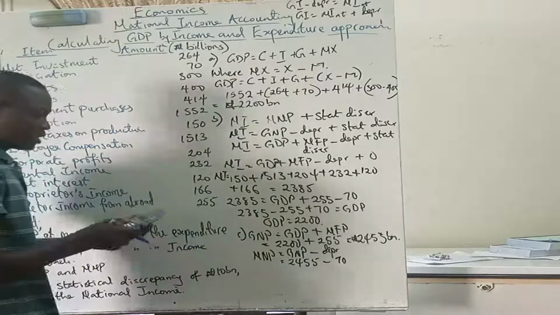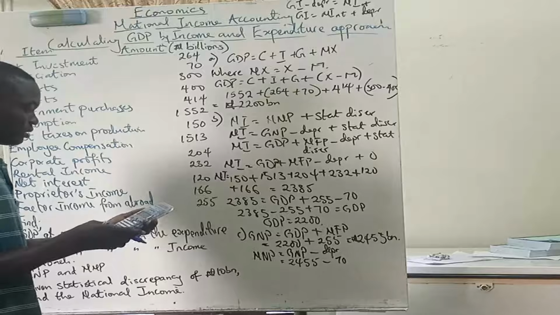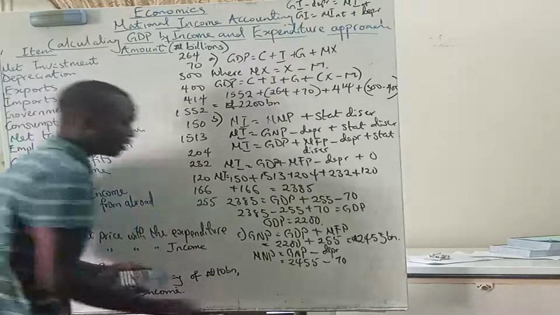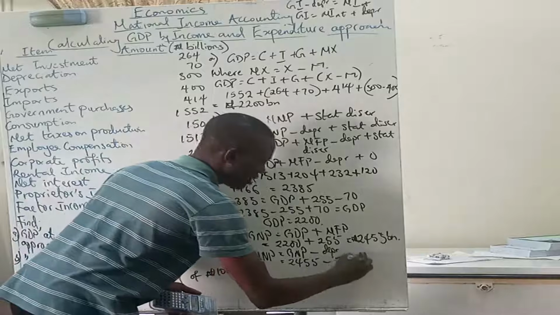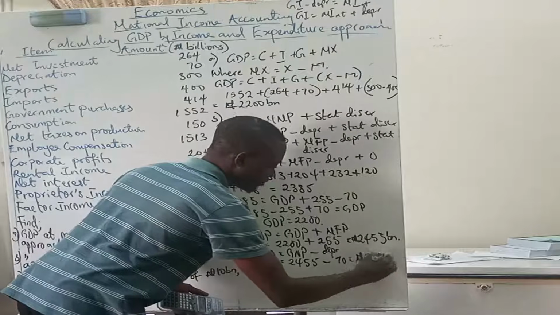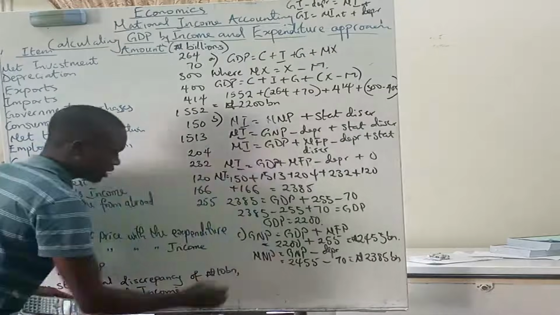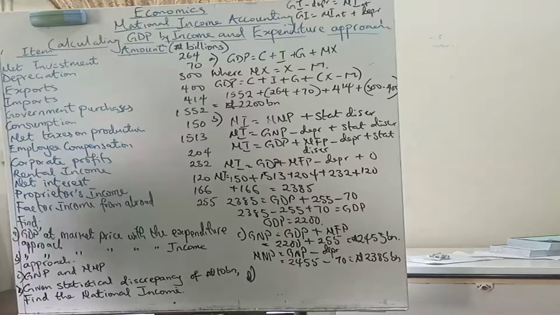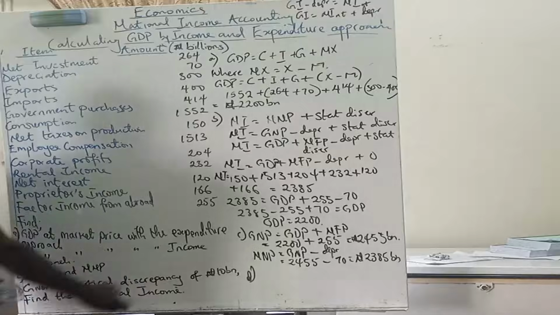Okay, so let's assume I don't know mathematics again, so let me use a calculator to do that. Minus, is this mathematics or basic arithmetic? Okay, so this is 2,385 billion naira.